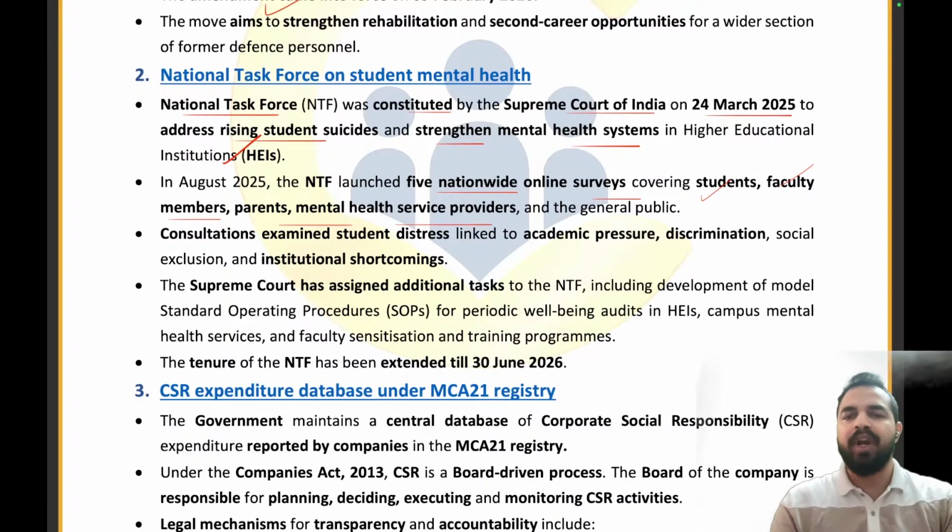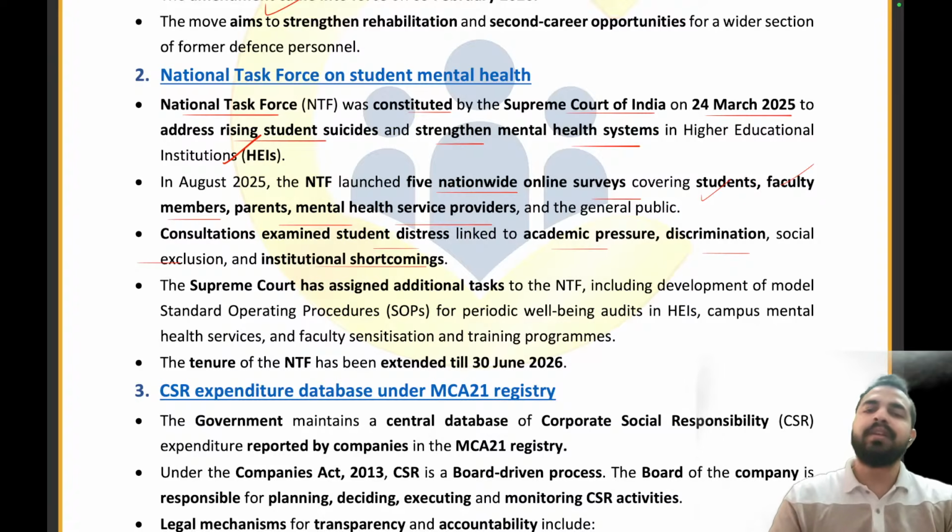So, my dear friends, in order to understand this whole problem at a deeper level, they came up with five surveys, and these five surveys were conducted across the five pillars of higher education institutions, which include the students, the faculty, parents, mental health service providers, and the general public. So, everybody is responsible for this, right? So that is why it was really required to know about each one of them. Consultations examined student stress linked to academic pressure, discrimination, social exclusion, and institutional shortcomings.